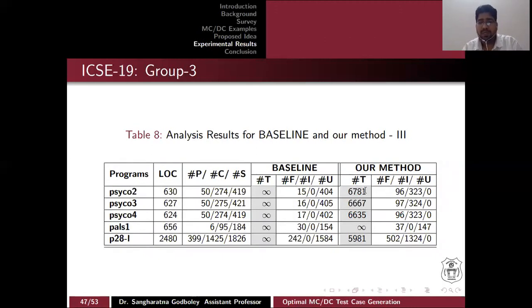Now for the third group, we can see that neither baseline nor our method finished in 1 hour. Then we extended the time to 2 hours, and baseline still did not finish, while we finished with some margin. For the Pulse 1 program, we could not finish either. But here you can see that the feasible sequences we achieved were 37, and baseline achieved only 30. So we covered at least 7 more sequences. Even when we don't have good time, we still have a better feasible sequence number.